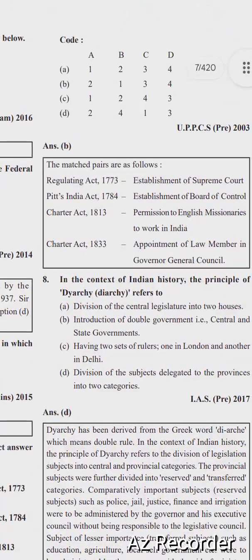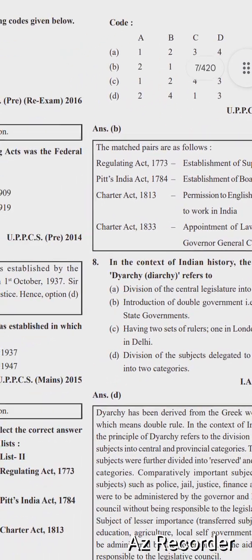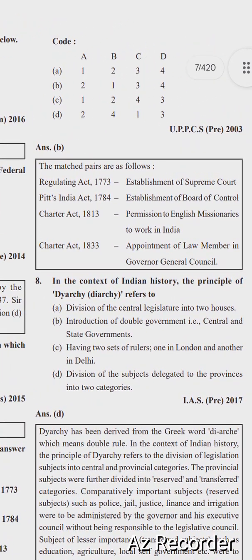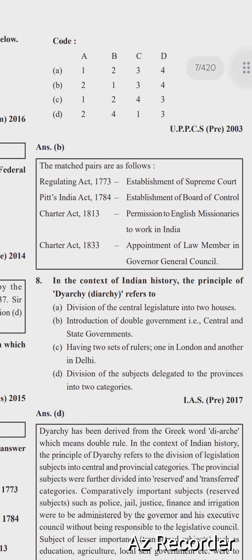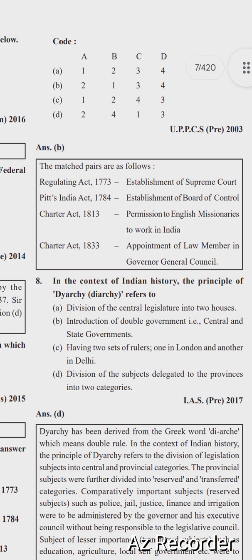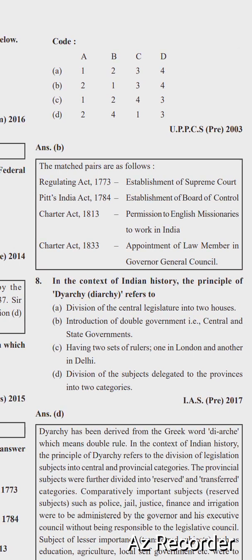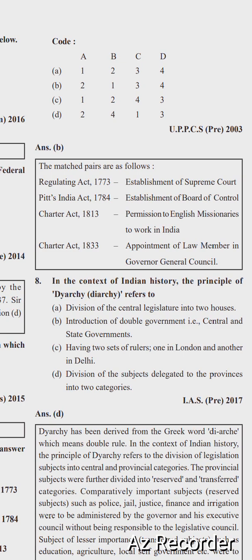So the right option is B. Regulating Act 1773: establishment of Supreme Court. Pitt's India Act 1784: establishment of Board of Control. Charter Act 1813: permission to English missionaries to work in India. Charter Act of 1833: appointment of law member in the Governor General's Council.